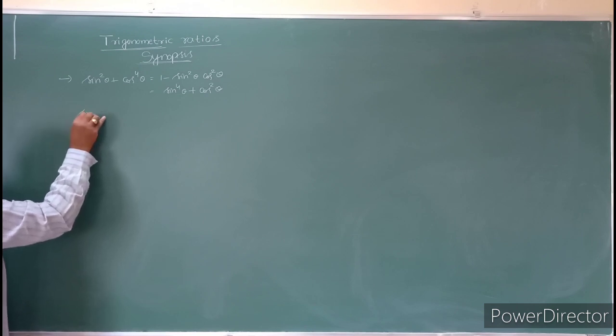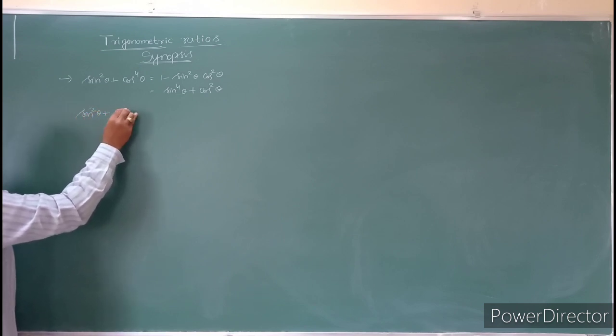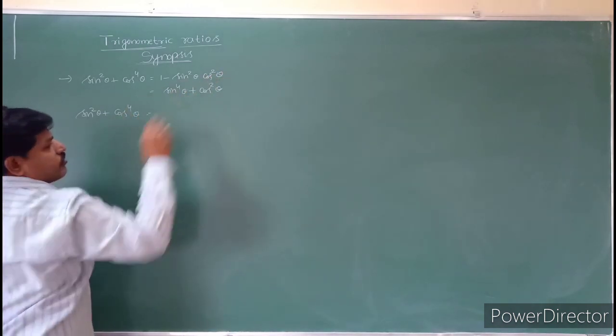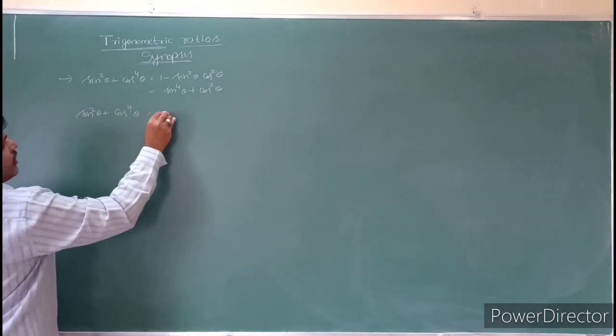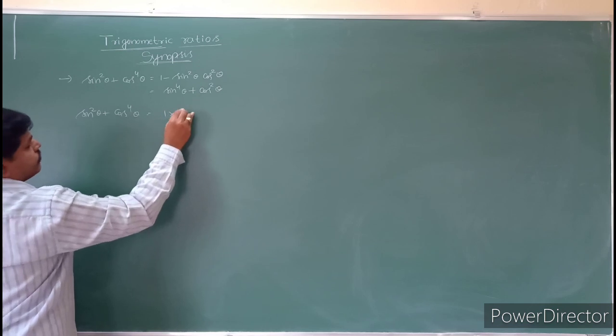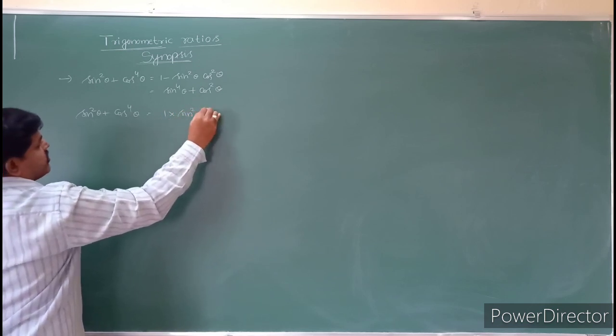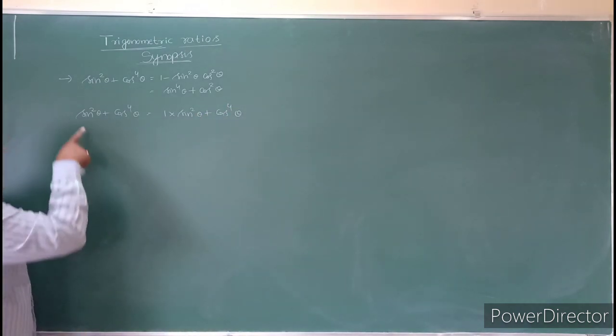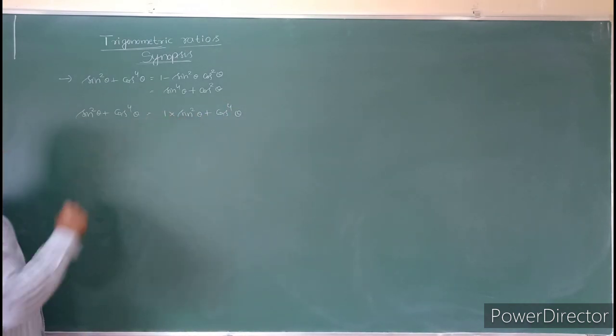So sin power 4 theta plus cos power 4 theta. How to convert into this form? This one I write as 1 into sin power 4 theta plus cos power 4 theta. Just multiply with 1.